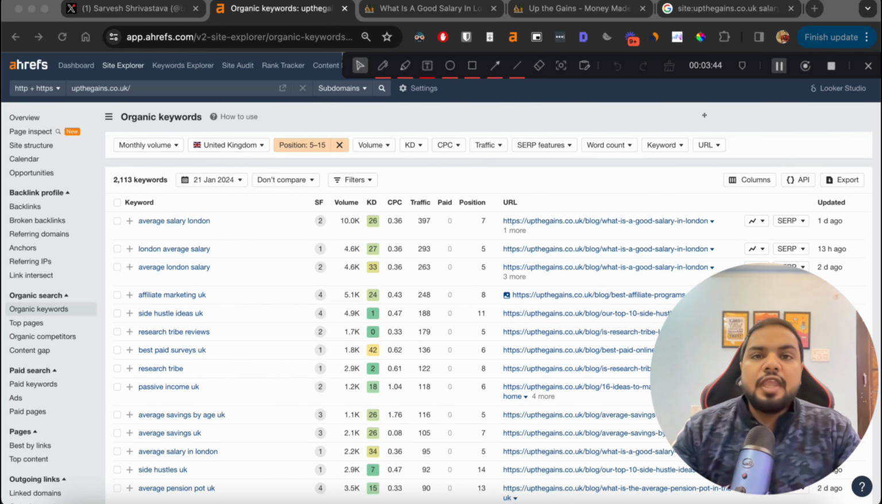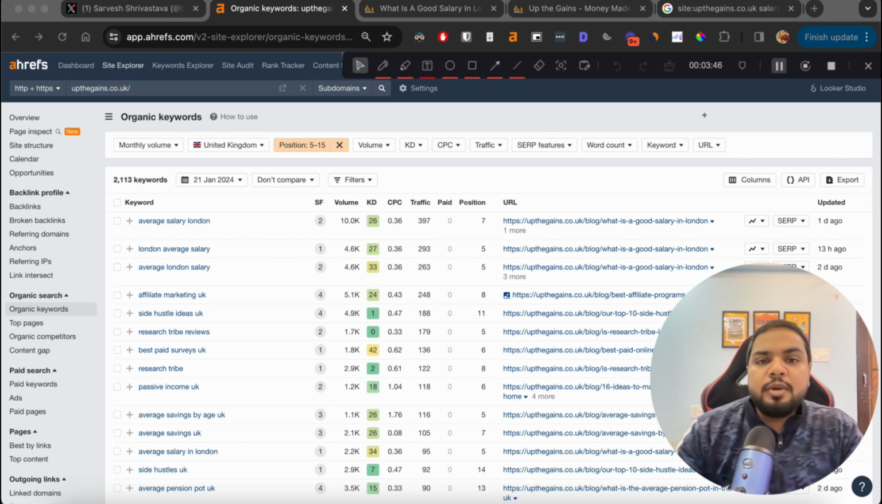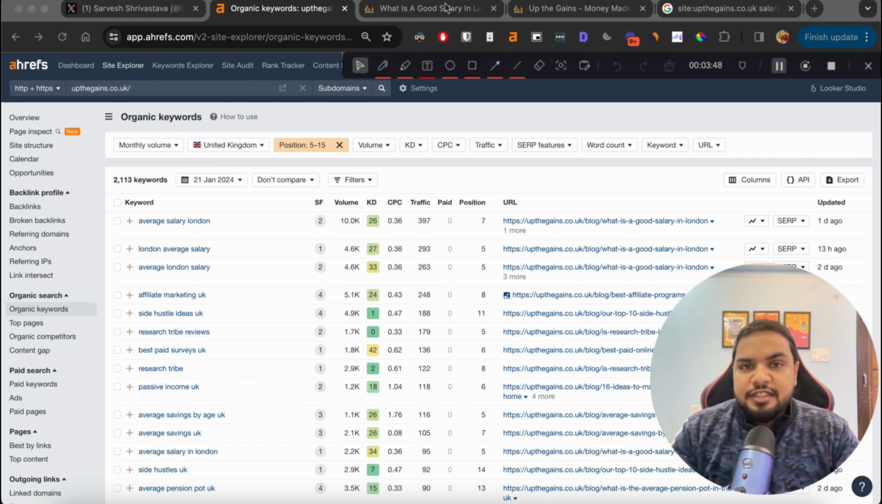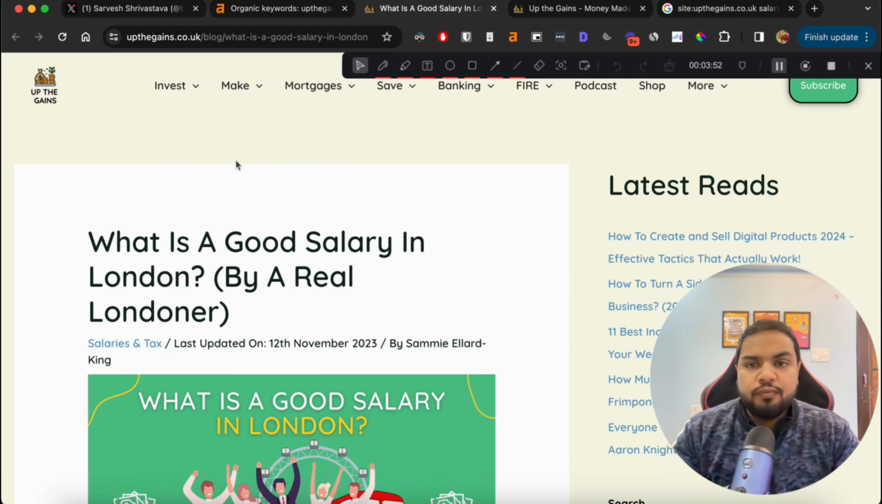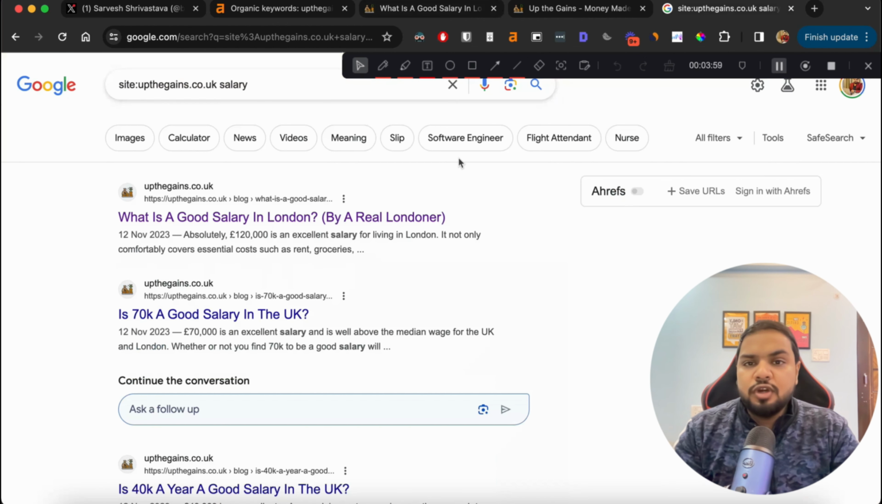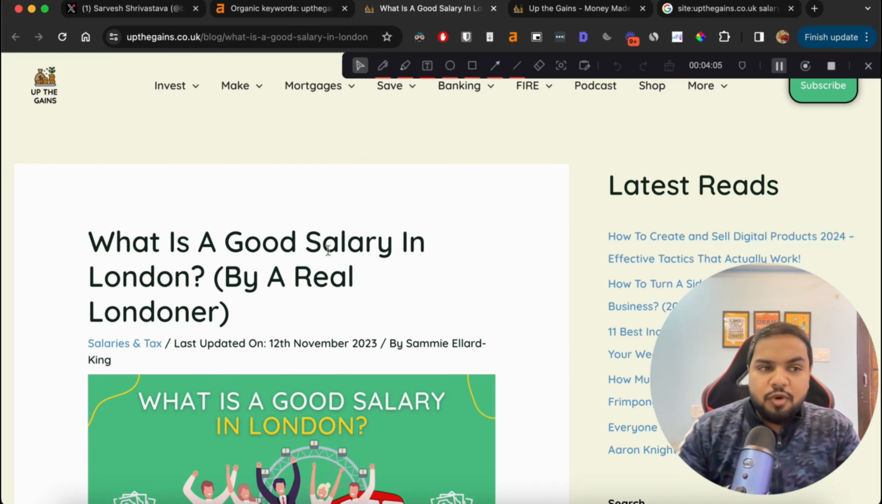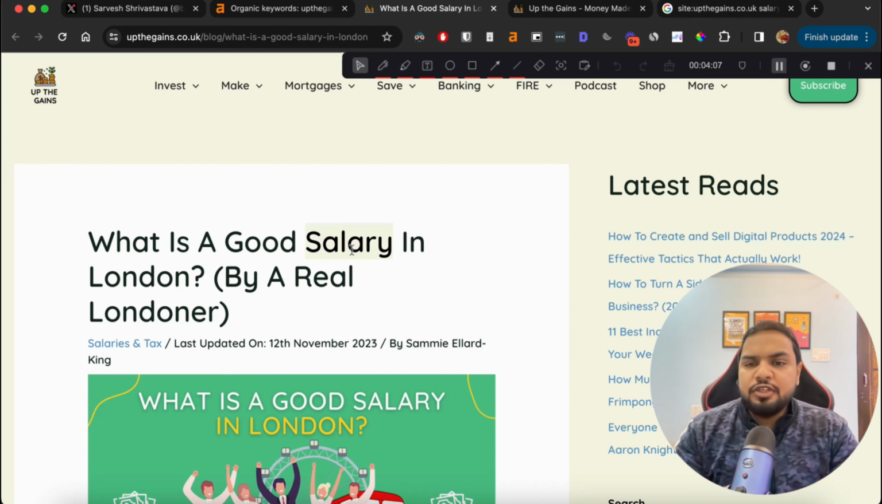Step 2, identifying which pages to build internal links from. So let's say we have selected this page that we want to build internal links to. This page is about what is a good salary in London. So what we are going to do next is a Google search for site: your domain name and the main keyword of the page that you want to build internal links to. So the main topic would be salary.